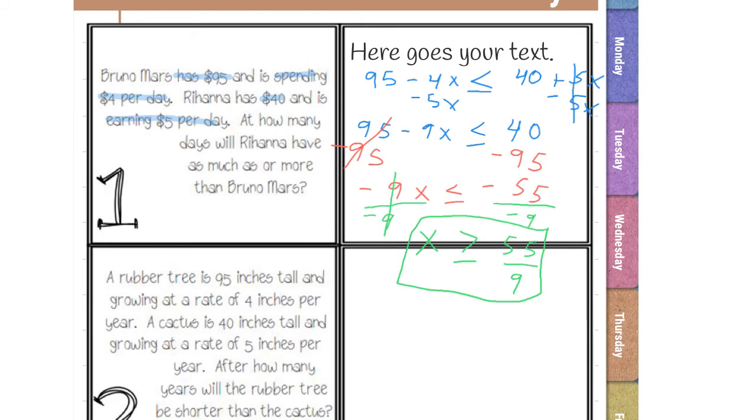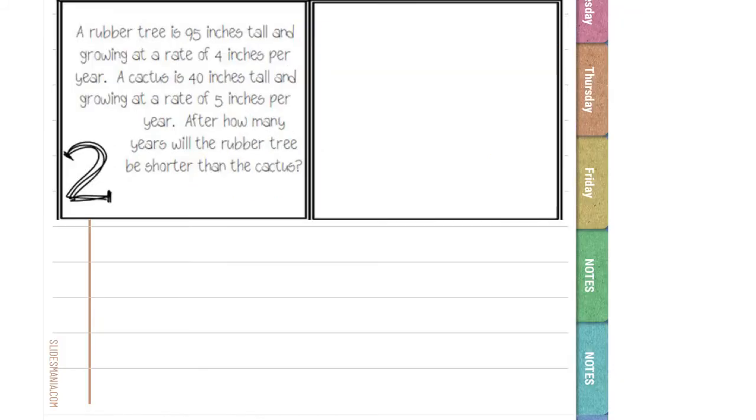And if you guys want to check it, you can go ahead and plug this number into your original equation, into your x's, and then see if this statement is true. So it's saying that this side is less than or equal to this side. So whenever you plug it in, if the numbers you get are true, then the statement is true. That means that you did it right. All right, moving on to number 2.